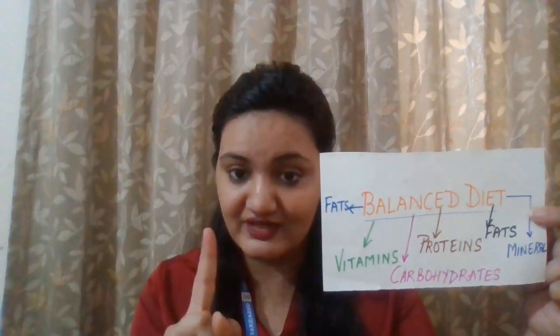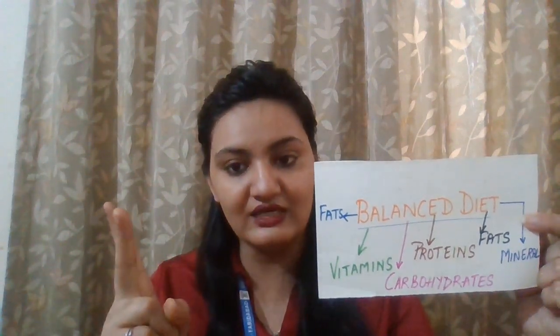Now I'm going to give you a tip to plan a meal for yourself. Clear? First about yourself, and then you can pursue it after learning more about balanced diet. So you need to include all these nutrients in your diet each time: in the breakfast, in the lunch and in the dinner. Now, which nutrient did you specifically require? Being in the age group of growing children, you need more proteins.